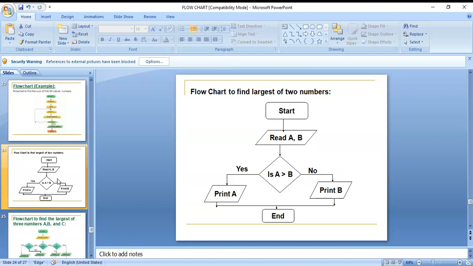Okay, otherwise B is bigger. Here you can use an if else statement in programming. On that if else statement, you can write down all of these things. Okay, first a main function with opening braces,